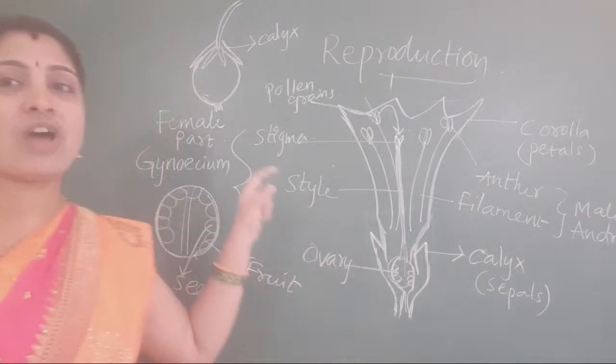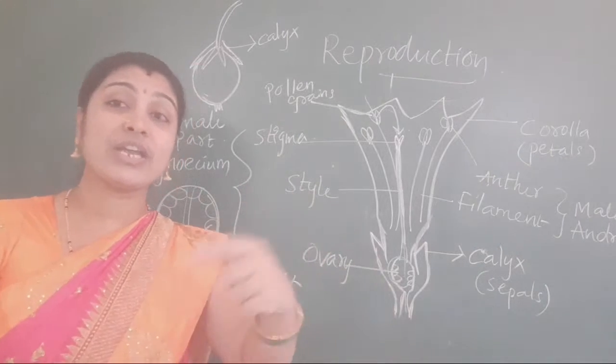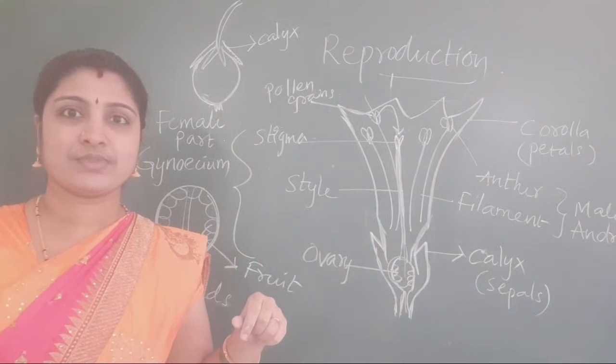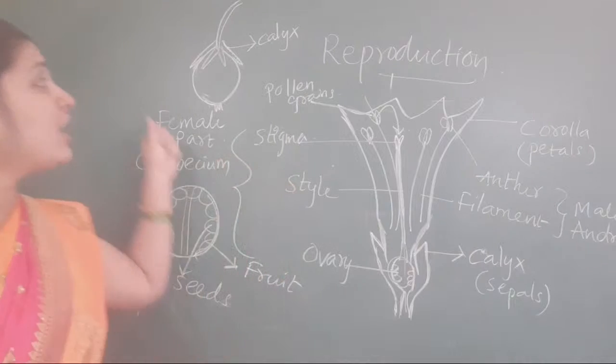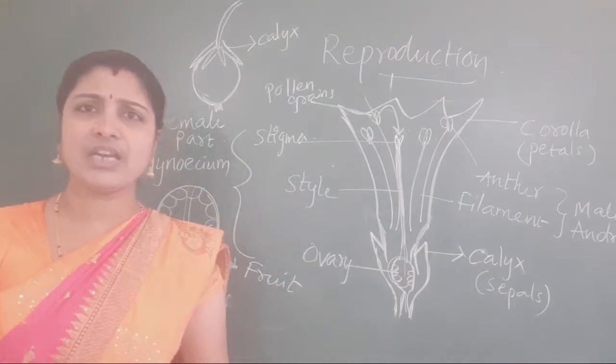But in brinjal, what is happening? Calyx is not falling off. It is growing along with the brinjal, and we are eating this calyx. Isn't it? Are we eating or not?